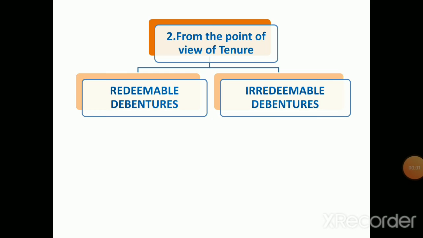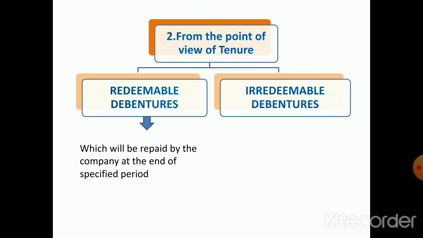Next factor is from the point of view of tenure, which includes redeemable debentures and irredeemable debentures. Redeemable debentures are the debentures which will be repaid by the company at the end of the specified period. It means it is repaid by the company either in lump sum at the end of a specified period or by installments during the lifetime of the company.